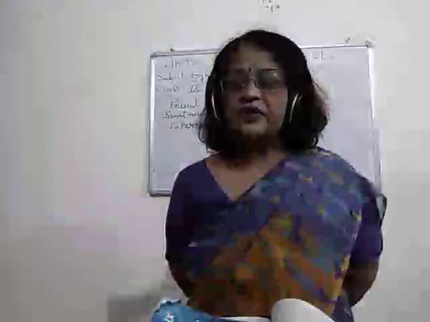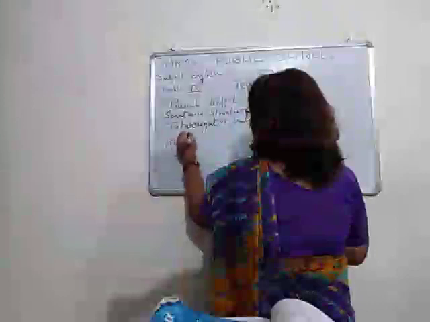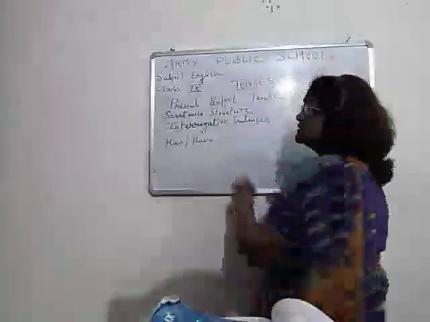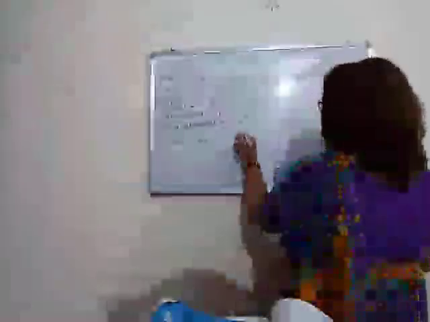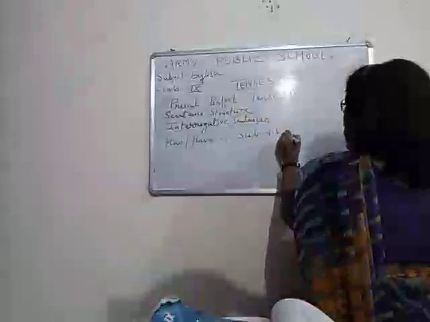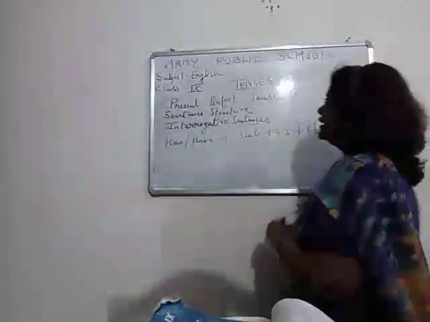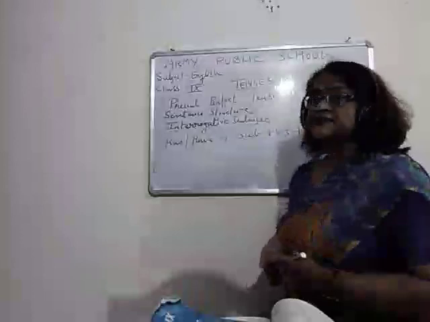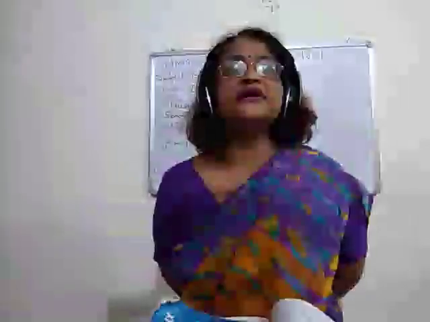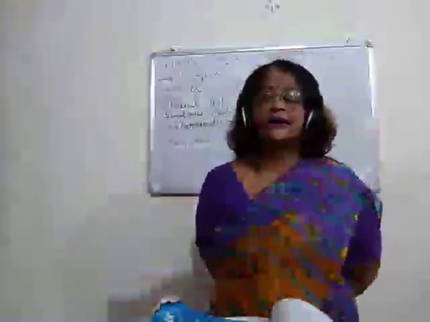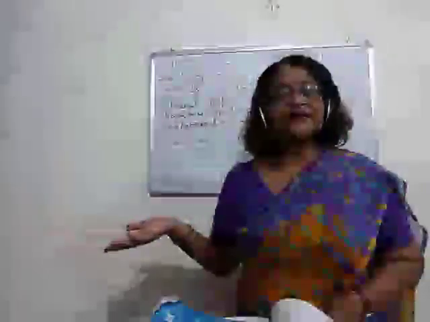Now, what is the formula for the interrogative sentence? Has or have. Oblique, children, here means either has or have, plus subject plus V3 plus object. Has or have plus subject plus V3 plus object. Okay. So children, this is the formula for interrogative sentences. And children, I can say: Have you gone to see the movie?